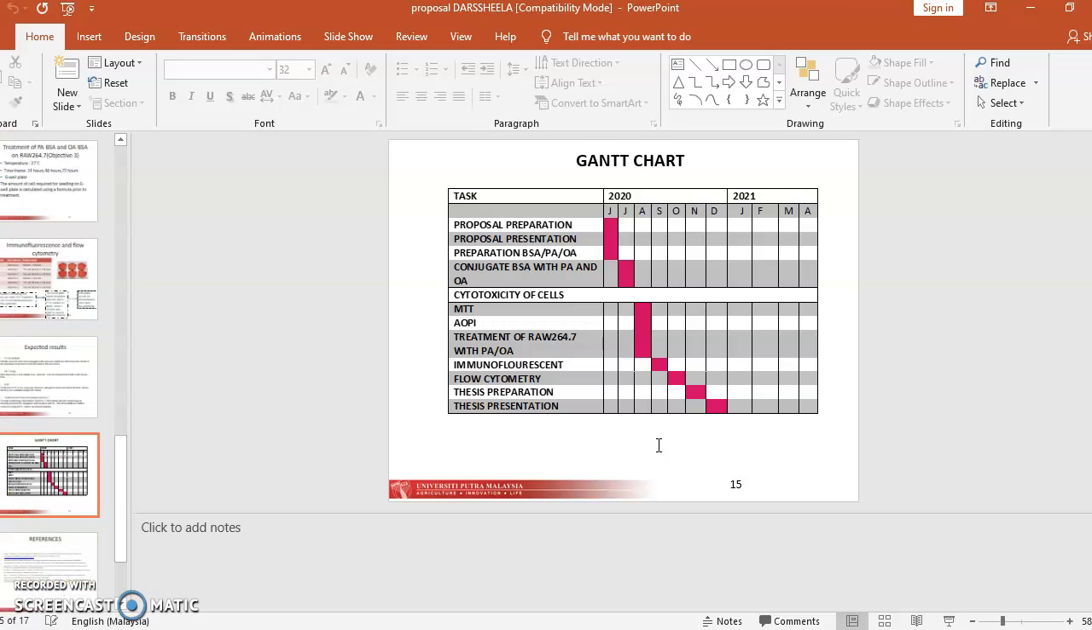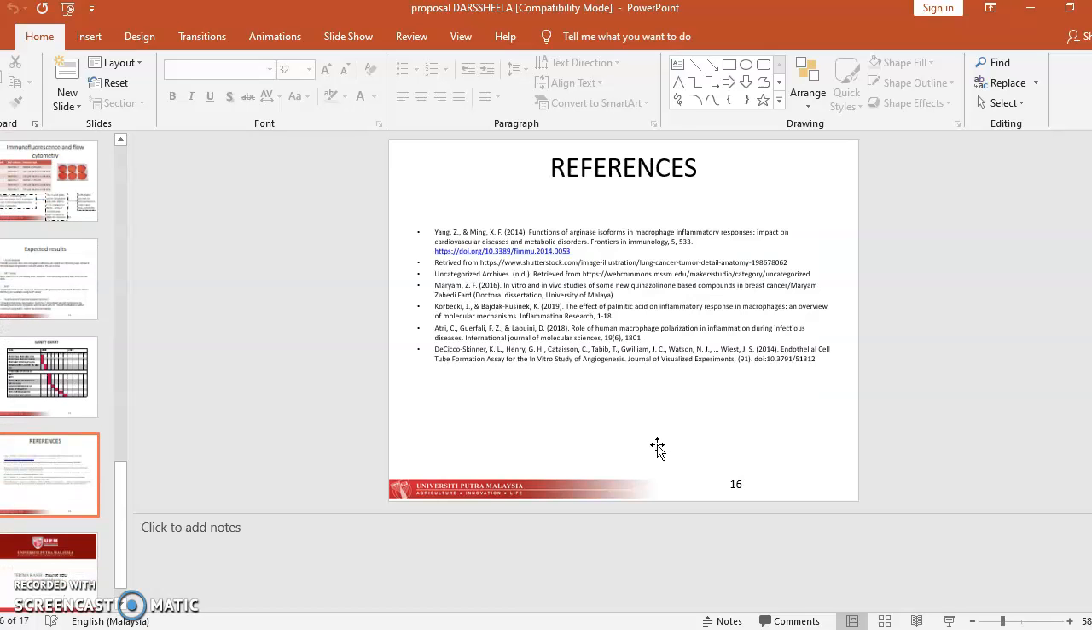Okay, so this is my Gantt chart for my entire final year project. And then these are the references.